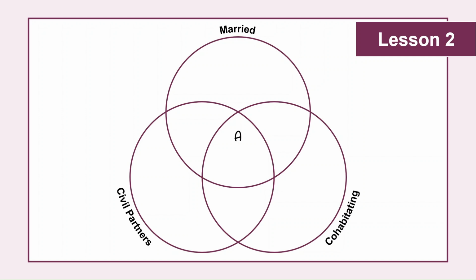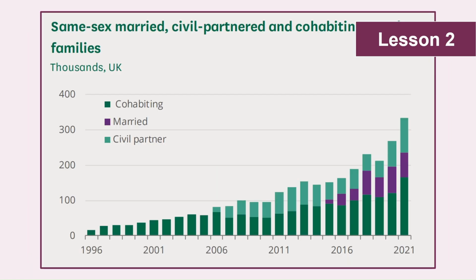Statement B describes a form of commitment which is only available to those aged 18 or over. This applies to marriage and civil partnerships, so this is placed in the overlap of those two circles, but not within the cohabitating circle. So one final example. C relates to this occurring between opposite sex couples, which again goes in the centre overlap as it's applicable to all three. You can use the teacher notes to help to clarify misunderstandings with pupils and then to check the correct answers as needed. The following slides include data which explores marriage rates over time.